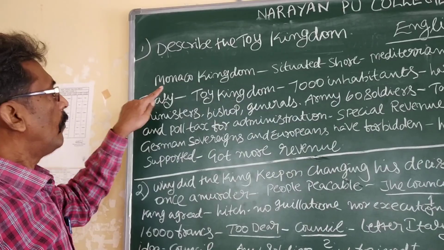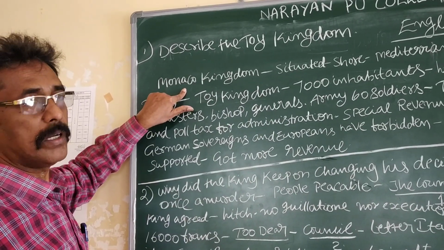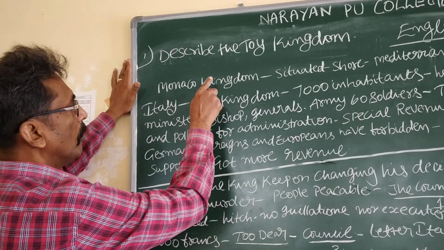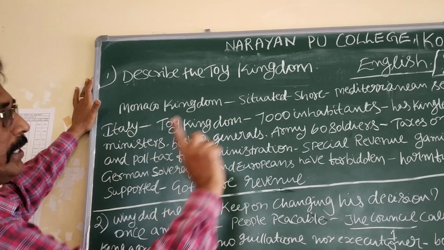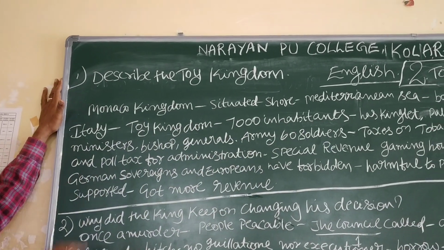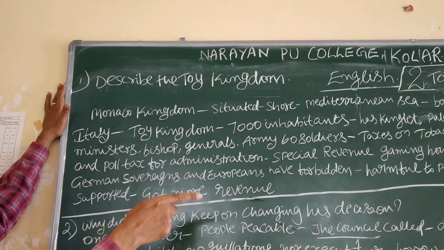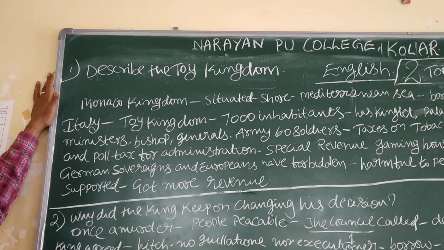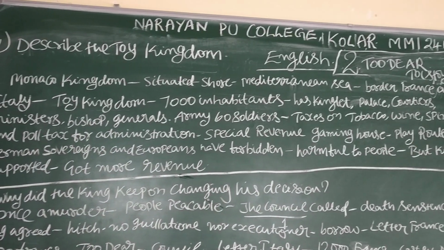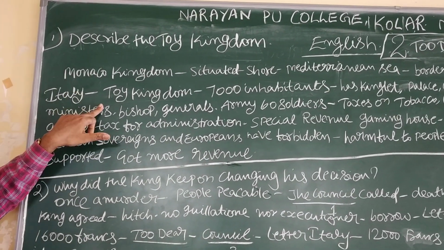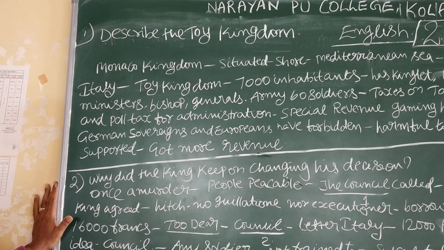Now, what is the name of this kingdom? Monaco Kingdom. Monaco Kingdom is situated on the shore of the Mediterranean Sea. So, this kingdom is on the bank of the sea, on the border of France and Italy. This kingdom is ruled by the kinglet.